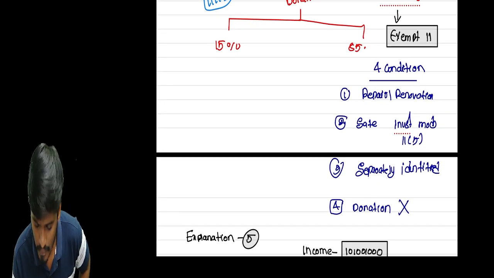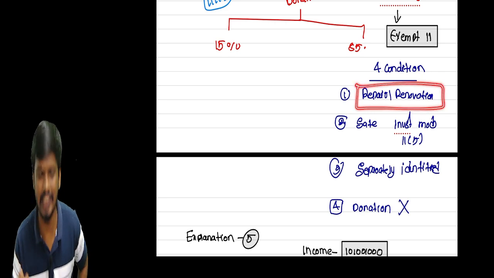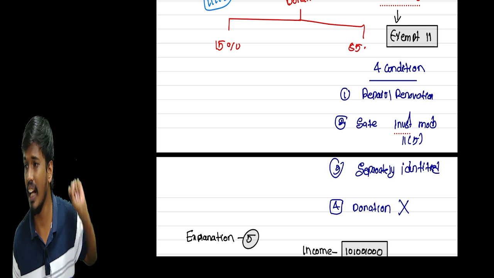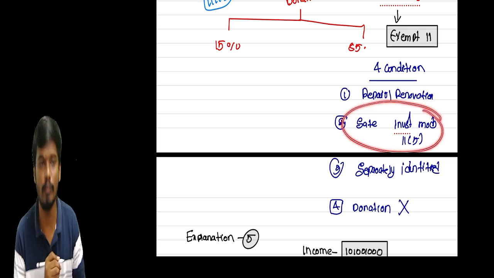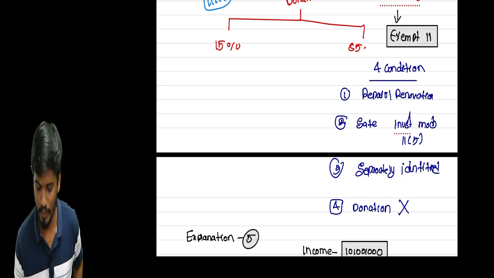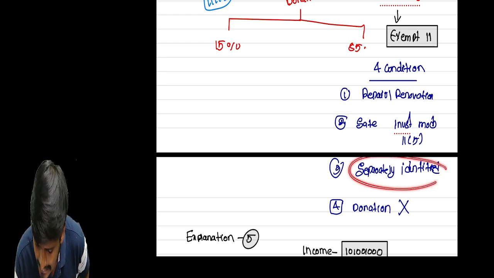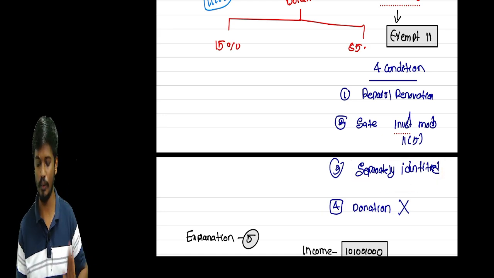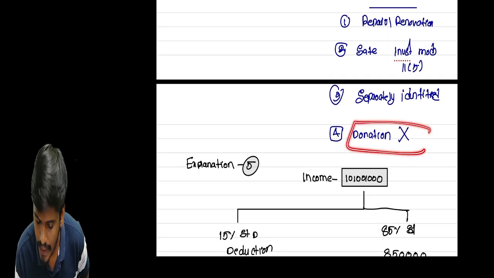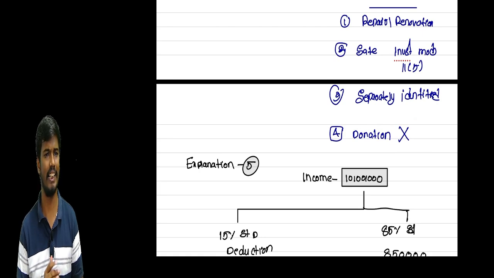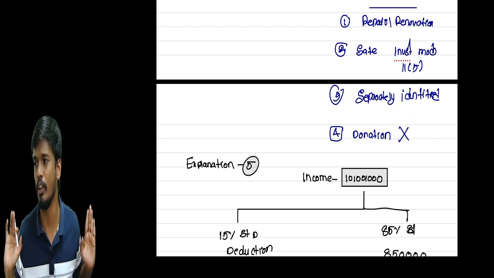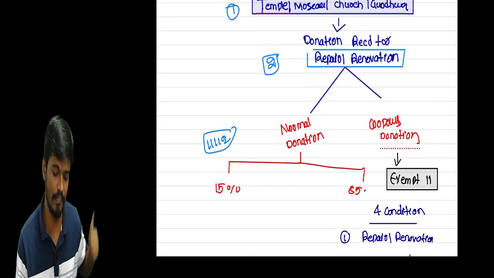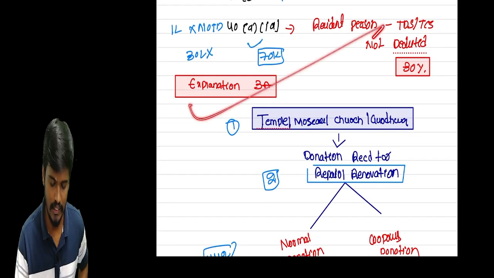What is it? Such amount should be utilized for the repairs and renovation, and should be invested in the 11(5) modes only. Such amount should be separately identifiable, and should not be donated to any other person. Then only we can claim the exemption under section 11. Okay, that is explanation number 3. Okay, sir.